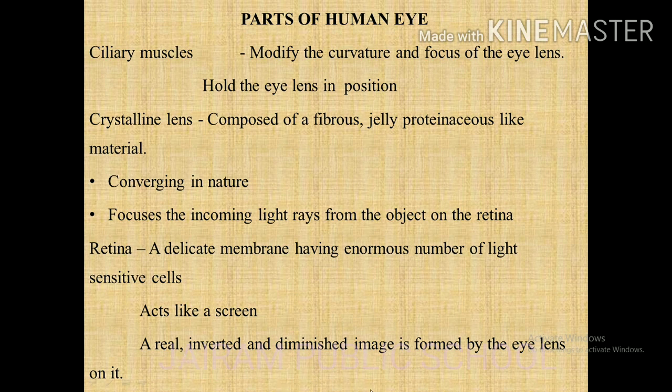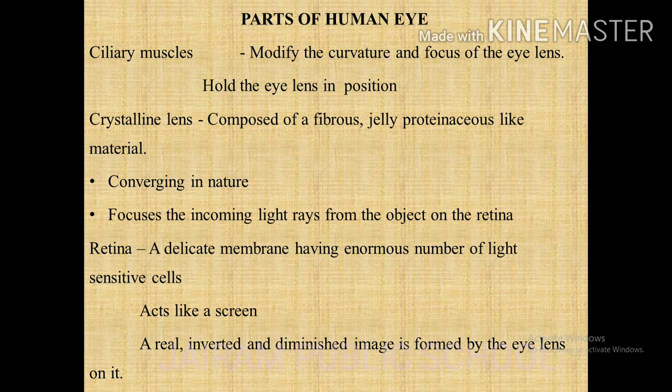So an image is formed on the retina by successive refraction at four places: cornea, aqueous humor, lens and the vitreous humor, so that the nature of the image is real, diminished and inverted in nature.